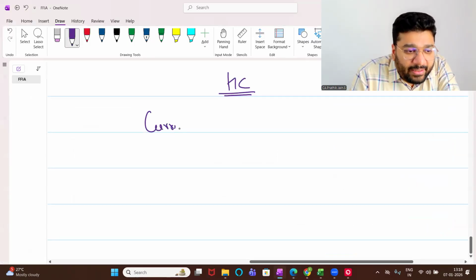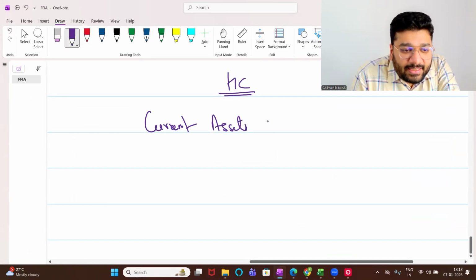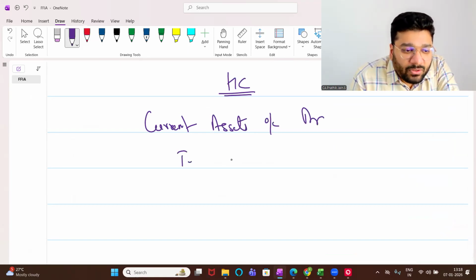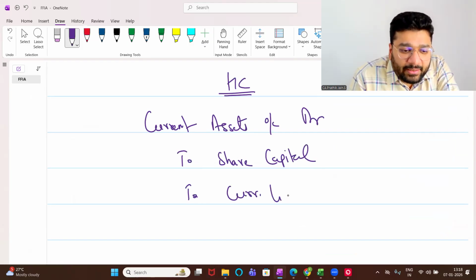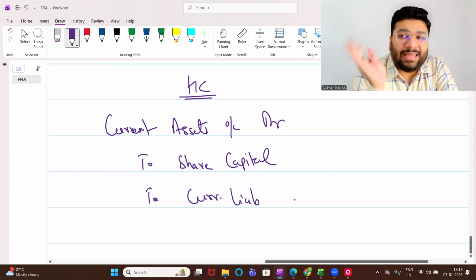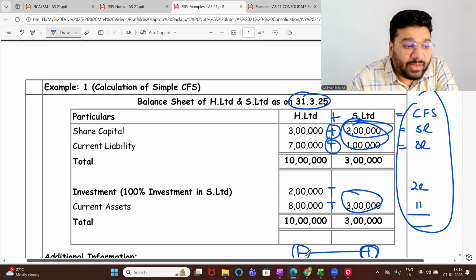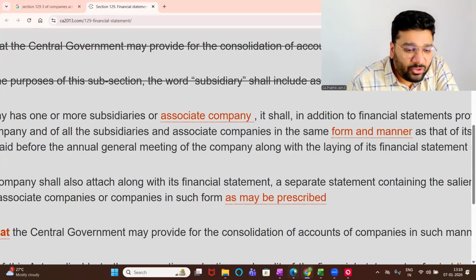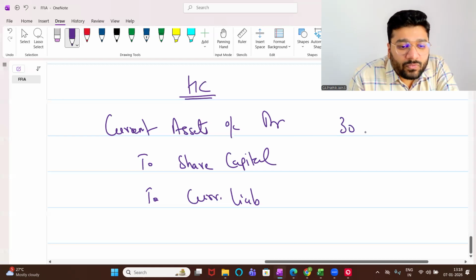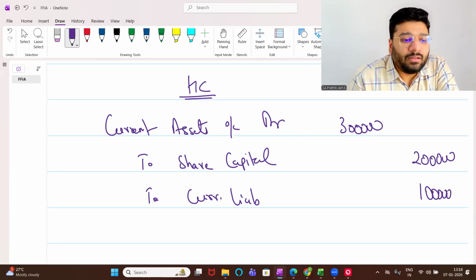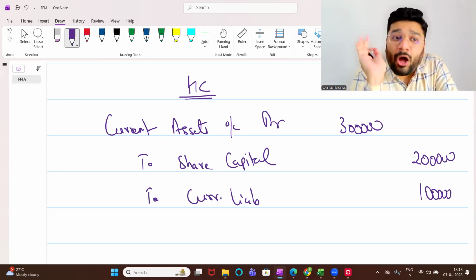Very good. Current assets account debit to share capital, to current liability. Everything you take. Later I'll tell you how you have to eliminate it. Tell me the amount, people. Current liability is, sorry, current asset is 3 lakh. Then 2 lakh, 1 lakh. Okay. 3 lakh, 2 lakh, 1 lakh. Any problem? Now tell me, after this entry, how will the balance sheet of the holding company be?